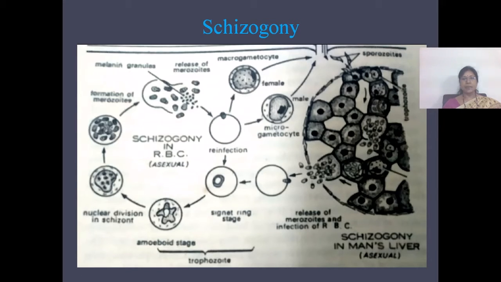So this type of reproduction is called schizogony. Schizogony usually occurs in the formation of merozoites and sporozoites in the life cycle of Plasmodium. It can also be seen in the formation of gametocytes in Monocystis.